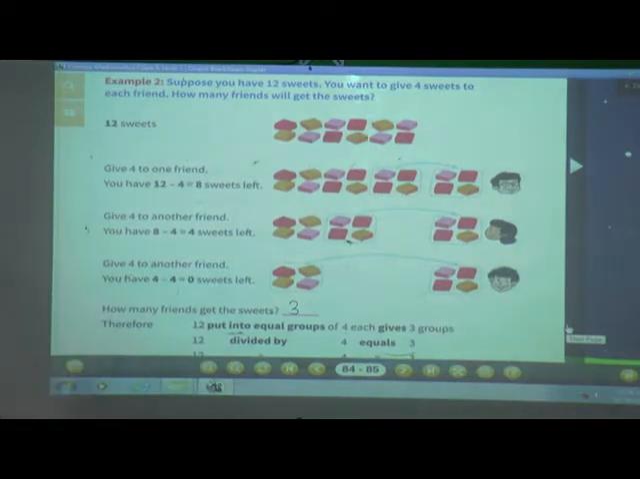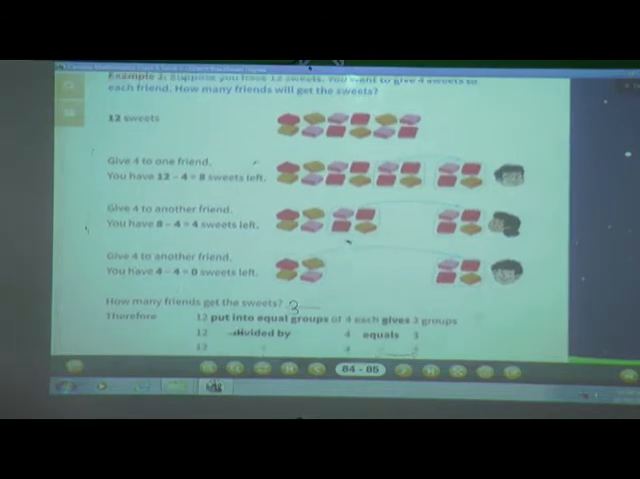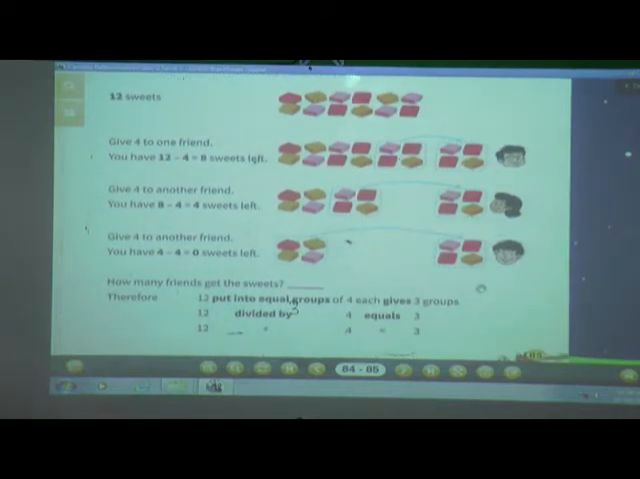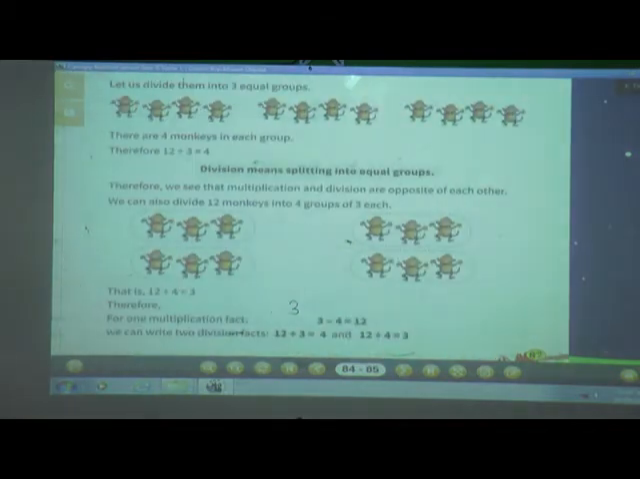Okay, so therefore 12 is put into equal groups of 4. Each group will get 4 sweets. Okay, so 12 divided by 4 equals 3. Now turn your page.